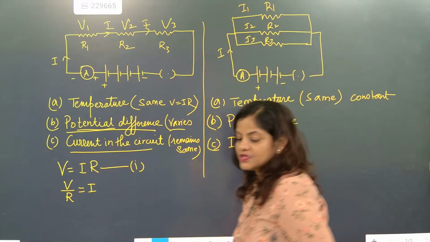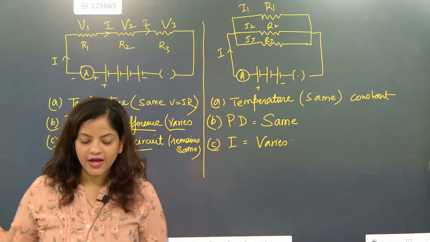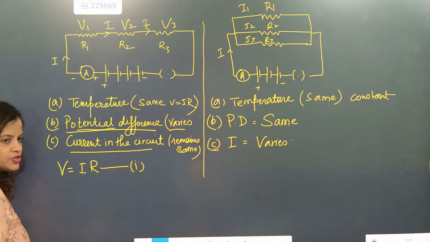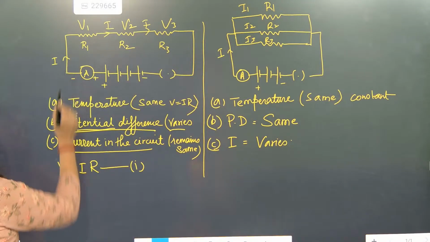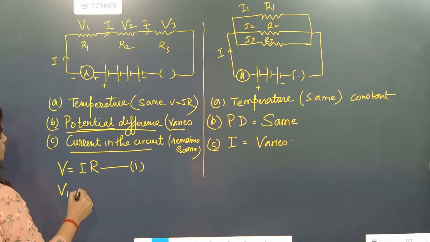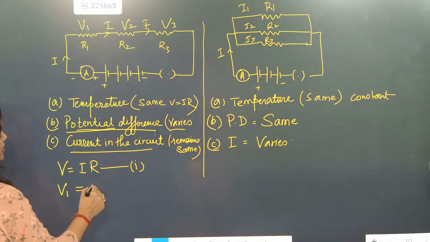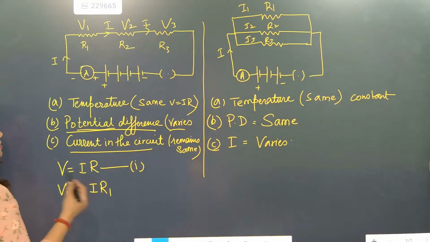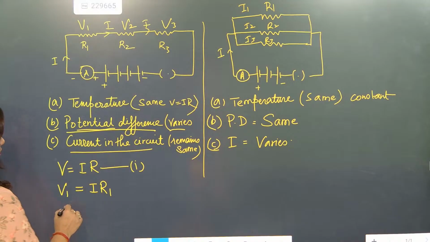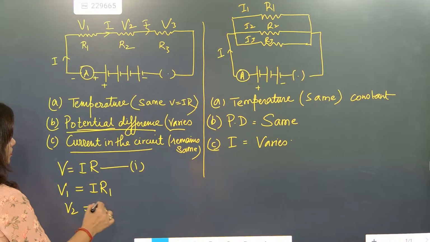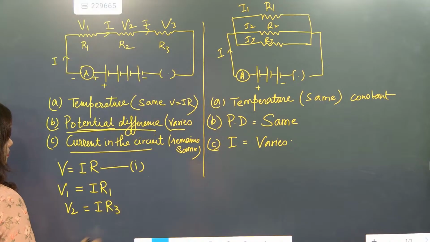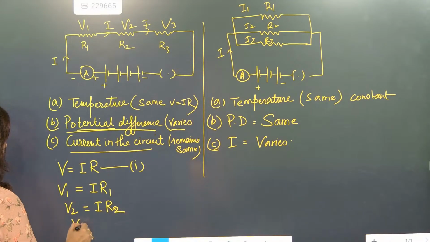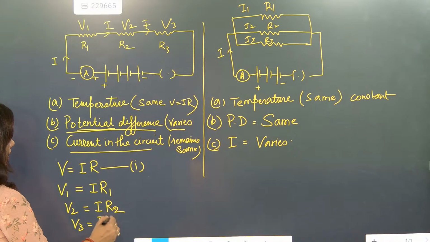Yes, absolutely correct. So V is equal to IR. Very good. Now here V is equal to IR. But the most important thing is that our potential varies. So for the first resistor, V1 is equal to IR1. Correct? Second one, V2 is equal to IR2. And V3 is equal to IR3.